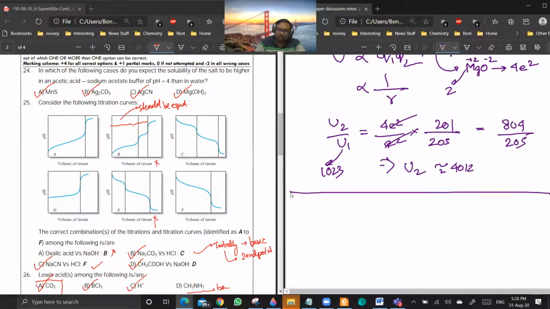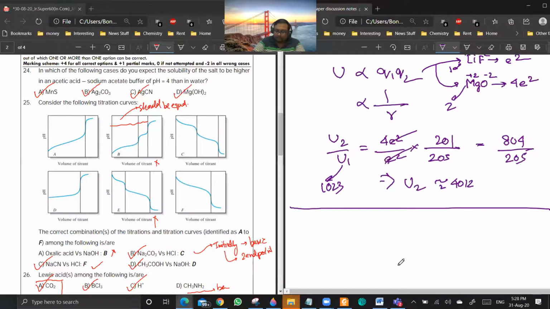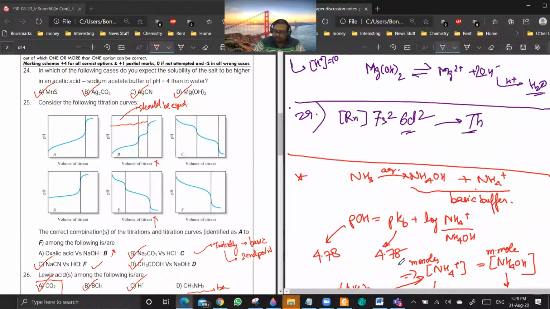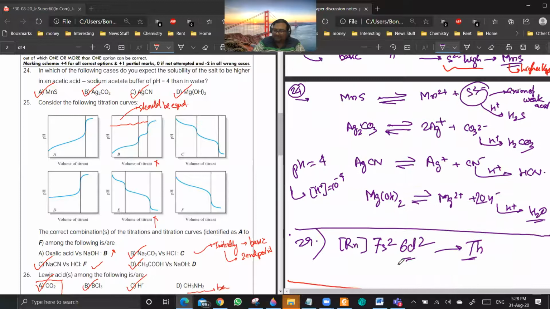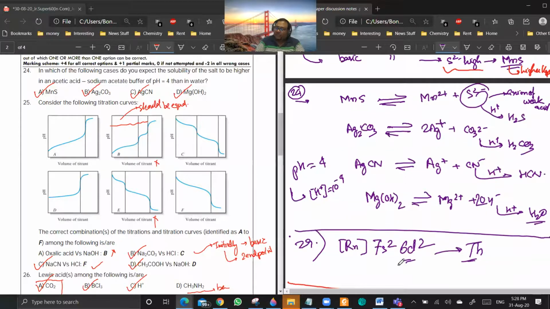Doubt? That is very good. You see in 24, I can write it like this, dissociation, all four. Now, any reagent or any condition which removes the ions will increase the solubility.